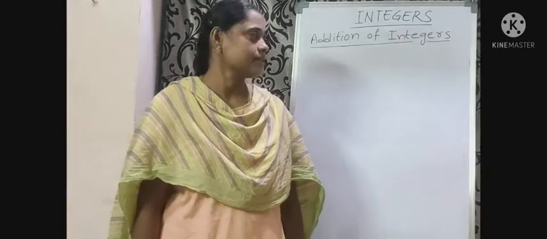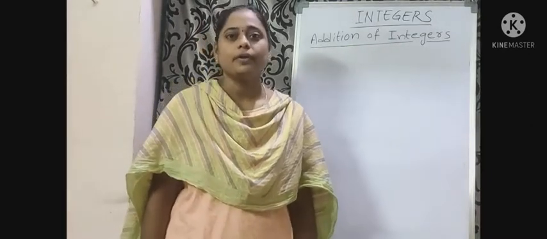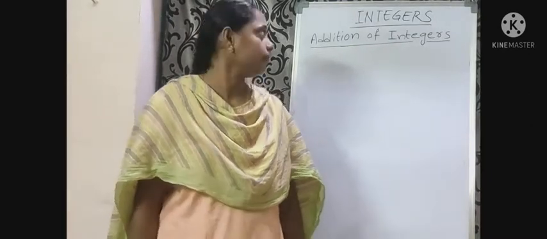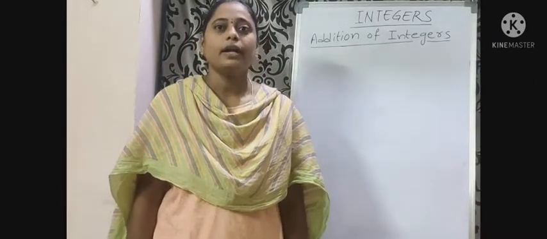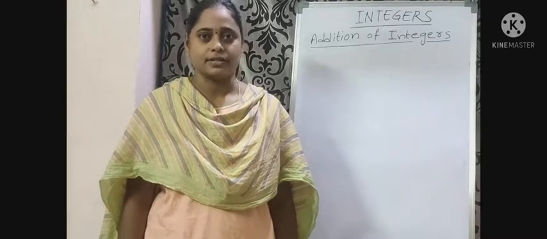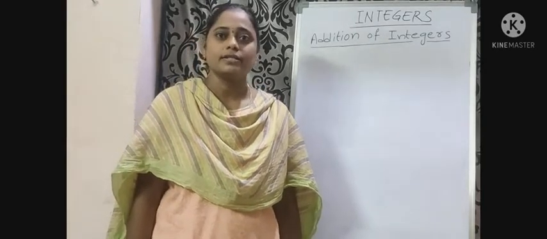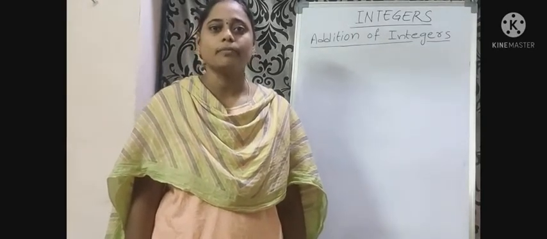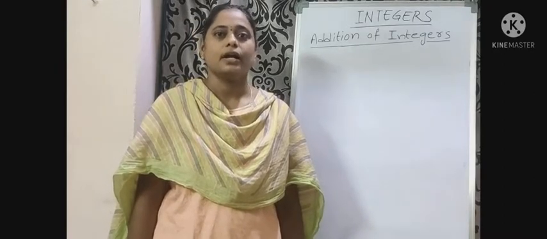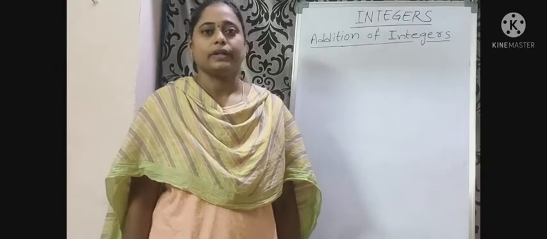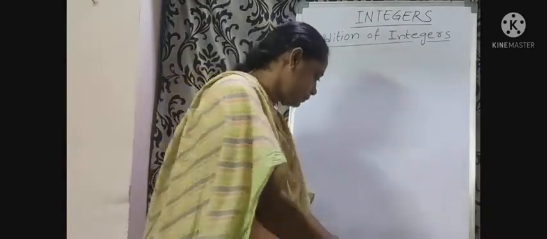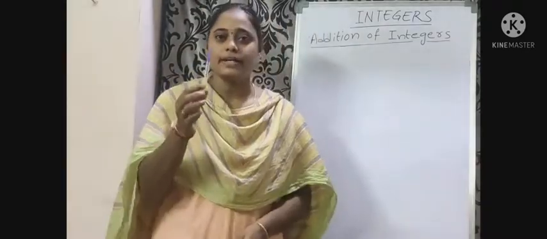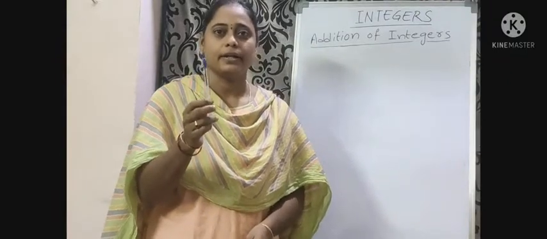Addition of integers. First of all, we have to recollect the previous knowledge about addition. We have already learned in the previous classes. Addition is taking two or more numbers or things and adding them together. For example, what is this? Pen.